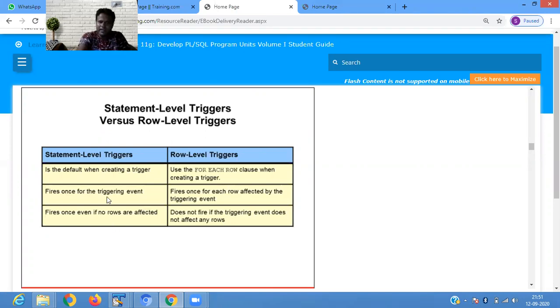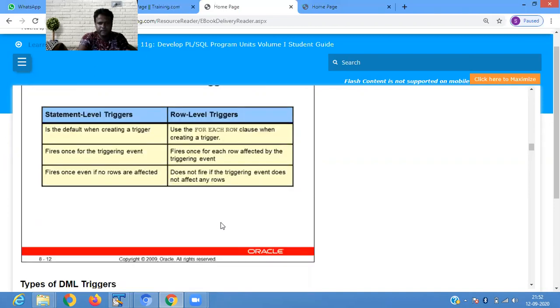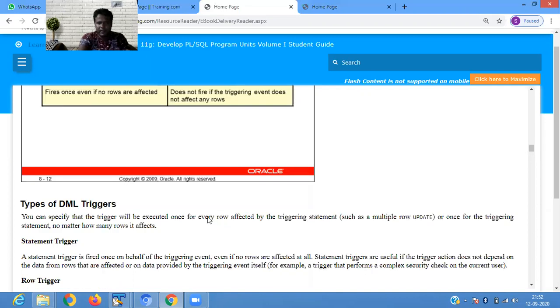It fires once for the triggering event. It fires once for each row. Every row के लिए एक बार execute होगा. It fires once even if no rows are affected. If no row is affected, then it fires once. It doesn't fire if the triggering event doesn't affect any row. Okay. Any doubt in this part?